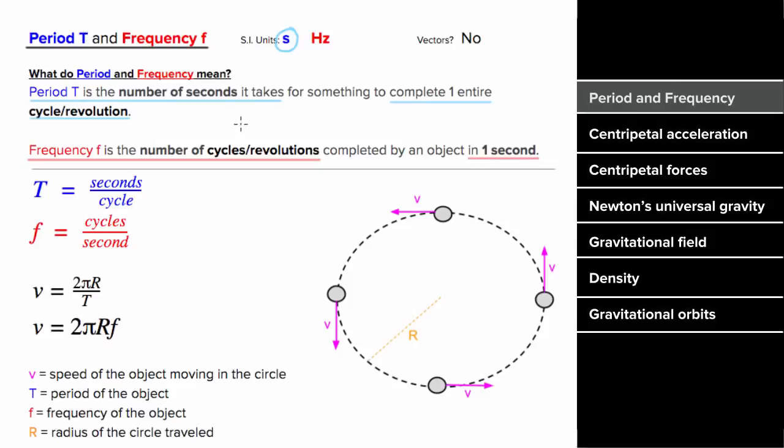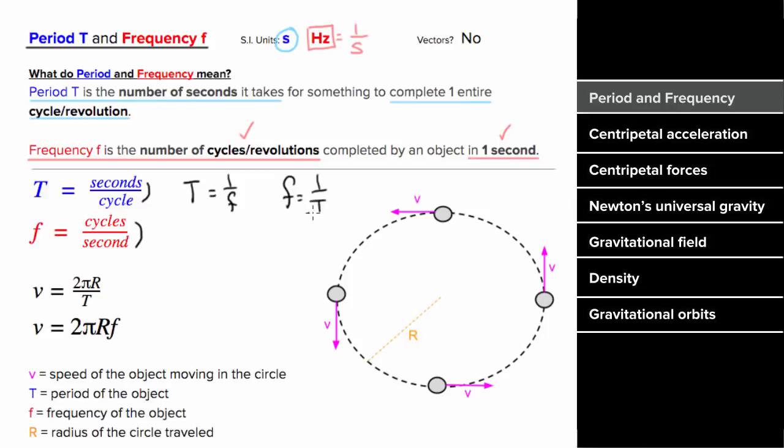So if there's some process that's repeating, the number of times the process repeats in 1 second would be the frequency. This means it has units of 1/second, which is just called the hertz. And because the period and frequency are defined in this inverse way as seconds per cycle or cycles per second, each one is just the inverse of the other. In other words, the period is just 1 over the frequency, and the frequency is equal to 1 over the period.